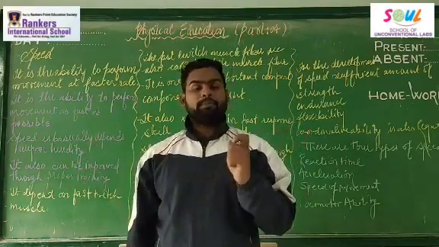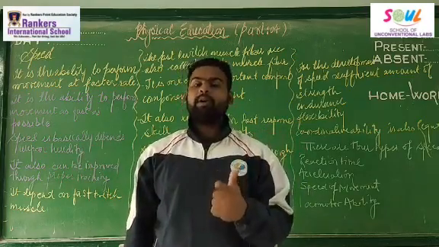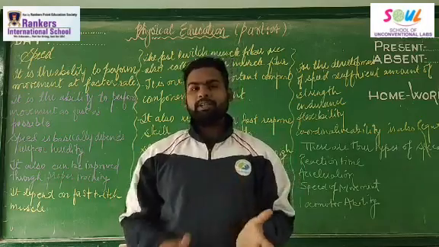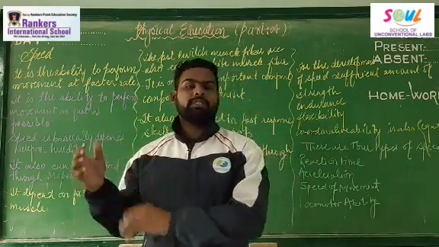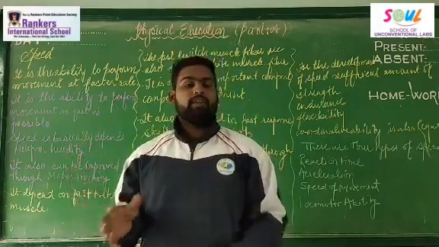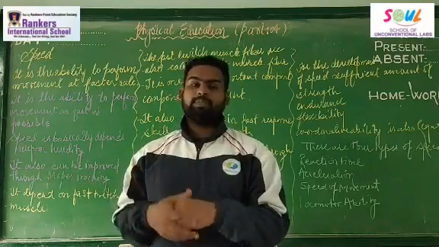Whenever we perform a movement as fast as possible, it is called speed, right? What is speed? It's distance upon time. In terms of physics, it's distance upon time taken.